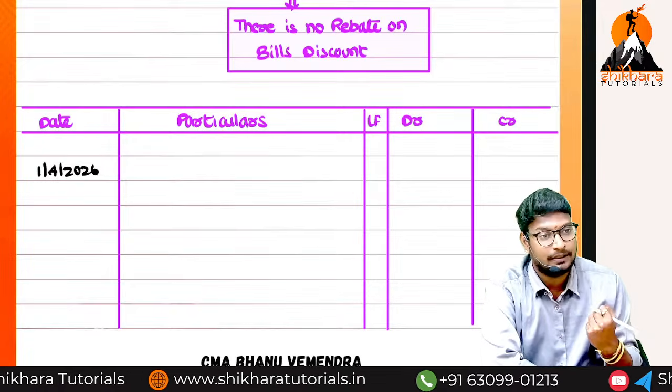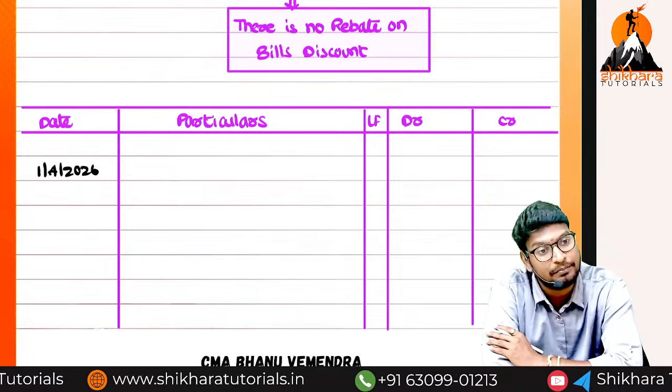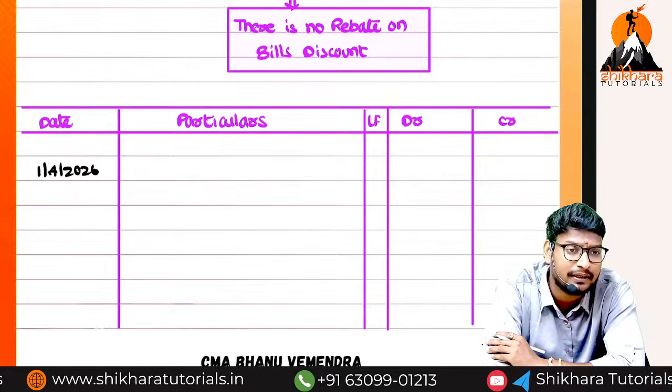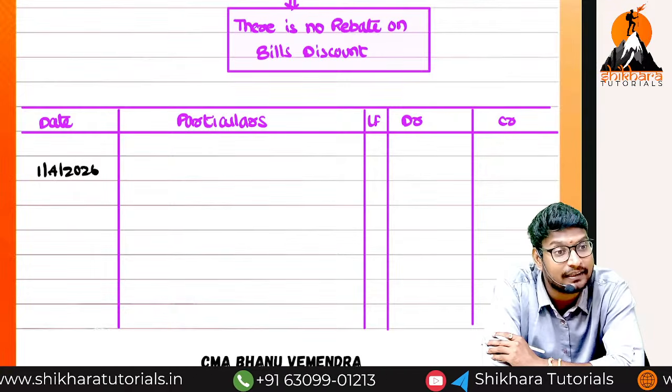We have received the bill. From whose point of view? Bank. So bill received means generally what do we write? Bills receivable. Asset or liability? Asset. Debit balance. So we debit.